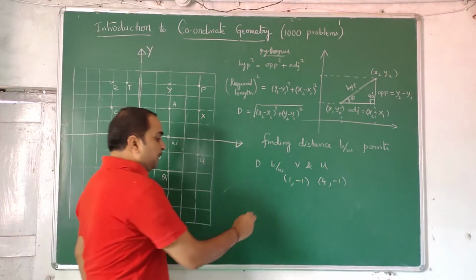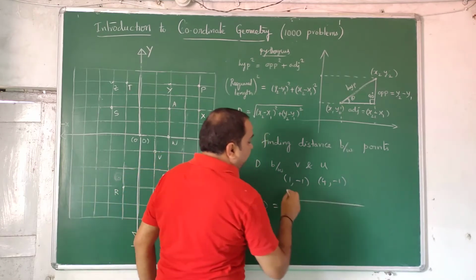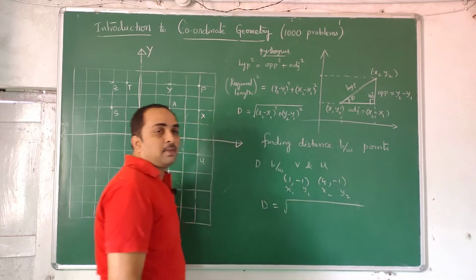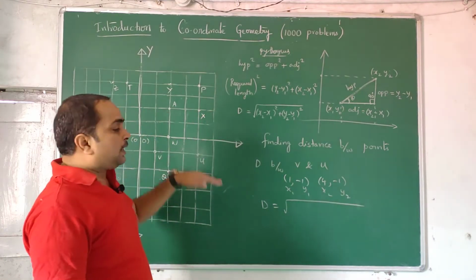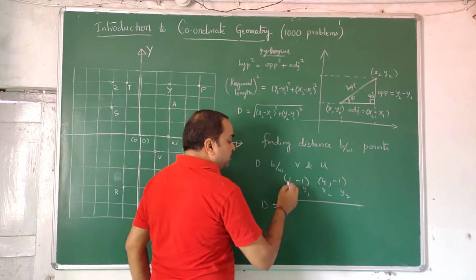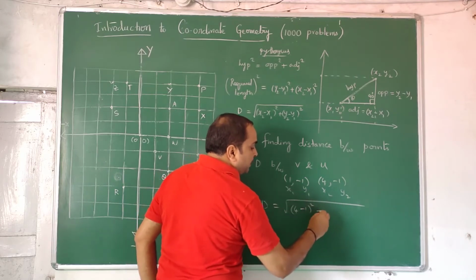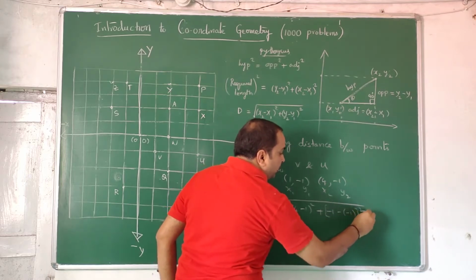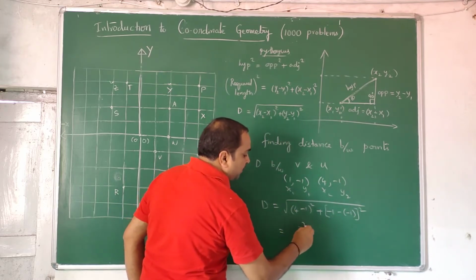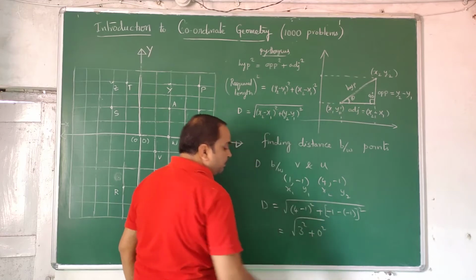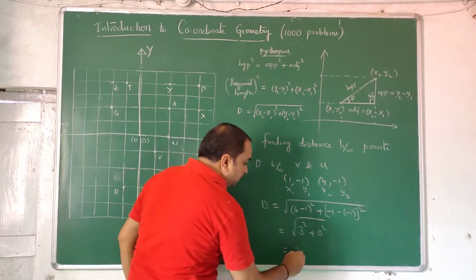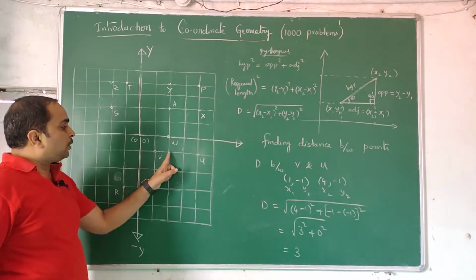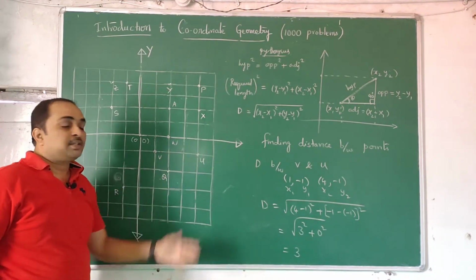Now we apply the distance formula. Distance is equal to the square root of, if you call this x1, y1 and this x2, y2, 4 minus 1 whole square plus minus 1 minus of minus 1 whole square. That is 4 minus 1 is 3, square, plus 0 square. That is equal to 3. So this distance is 3. You see it from here to here 1, from here to here 2, from here to here 3. So this distance is 3 units.